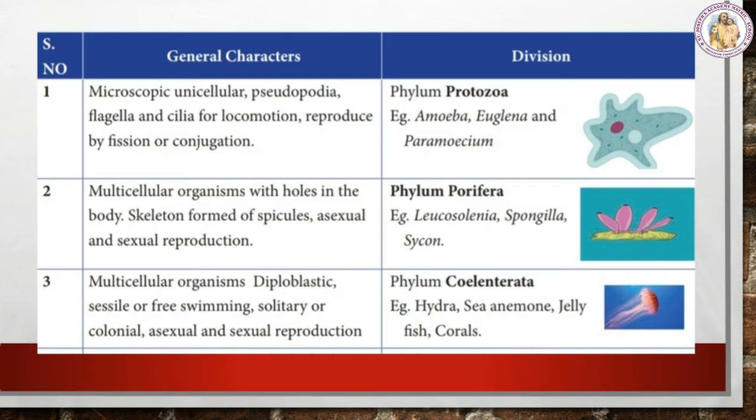So these are multicellular organisms, diploblastic, that means they have only two embryonic cell layers, ectoderm and endoderm, not the mesoderm. Next, they are free swimming, solitary or colonial. Solitary means they can be alone or in a colony. Then they are doing asexual and sexual reproduction.